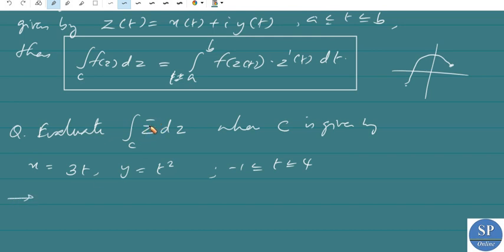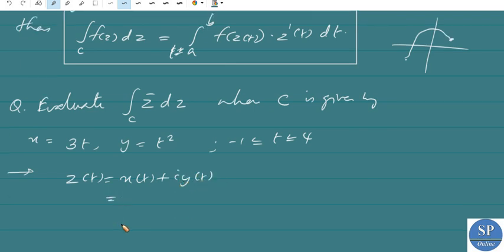We are integrating this function along the curve C given by the parameterization x equal to 3t, y equal to t square. First, what will be our z of t? z of t is x of t plus i y of t, which is 3t plus i t square.